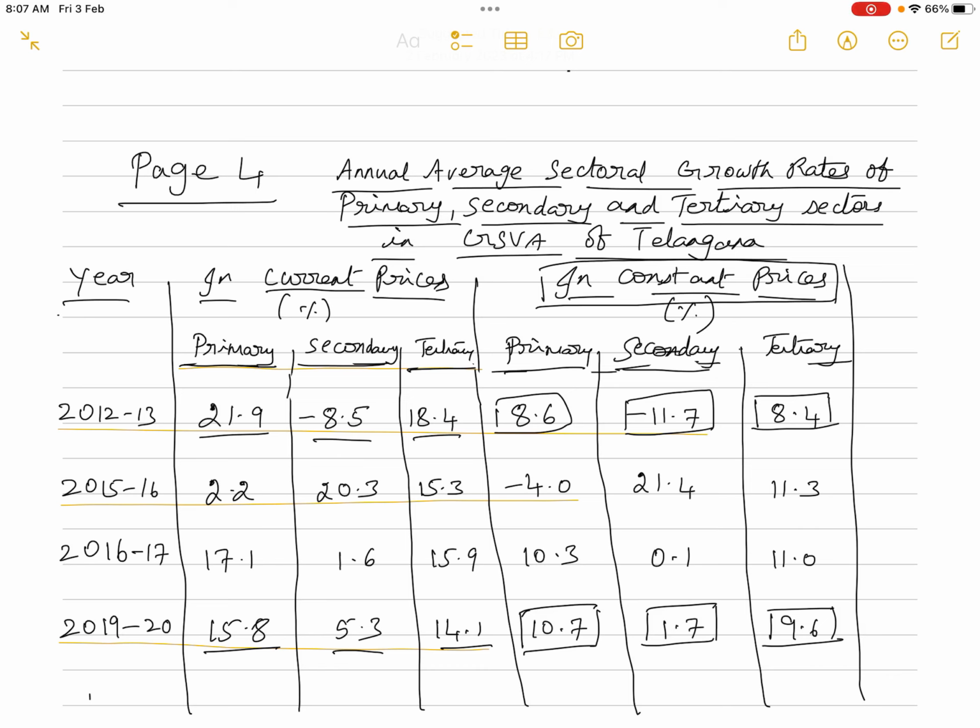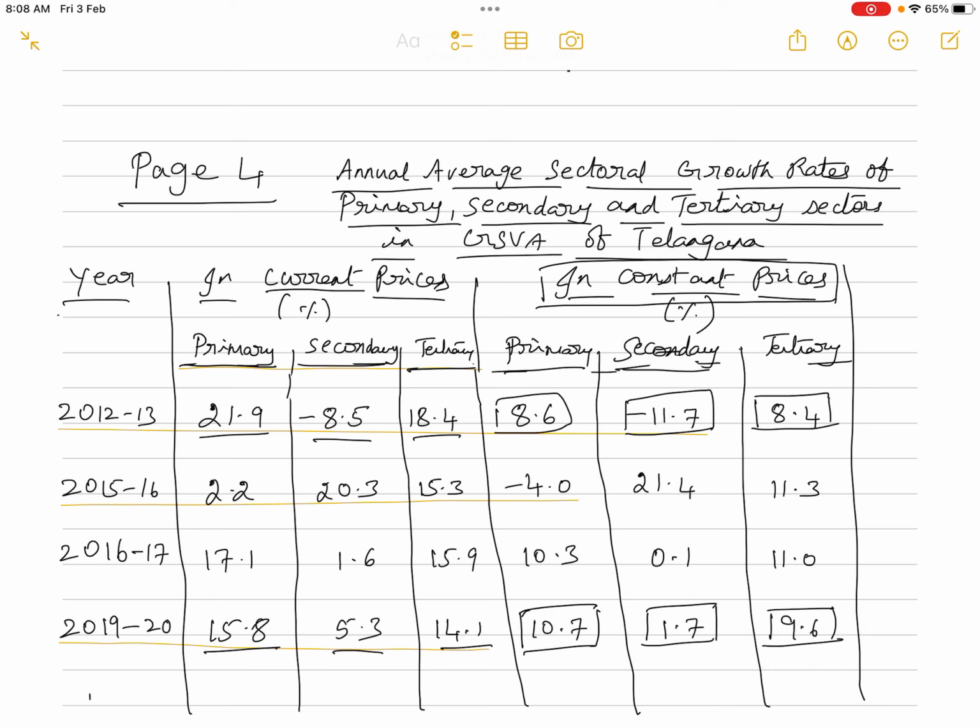You can see that in 2012-13, the growth rate of the primary sector happens to be 21.9% compared to the previous year. And the secondary sector happens to be negative. That means it has decreased compared to the previous year. It was minus 8.5%, and the tertiary sector growth rate happens to be 18.4%. Now, if you check the same thing at constant prices, you can see the difference.